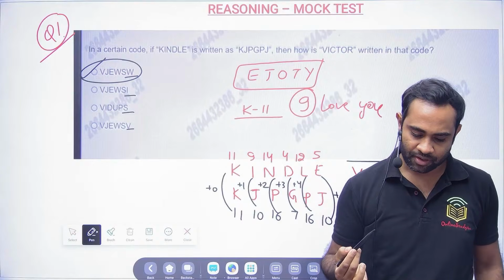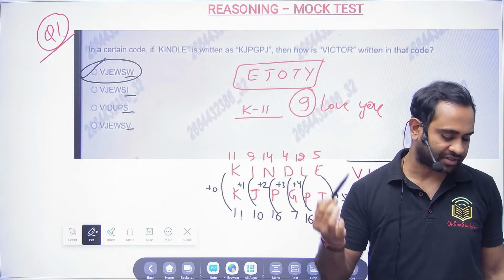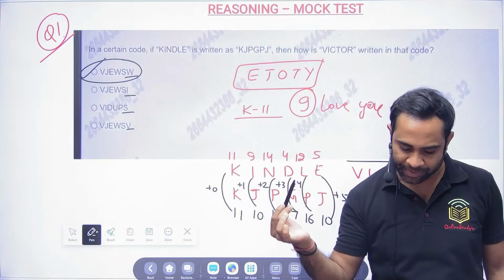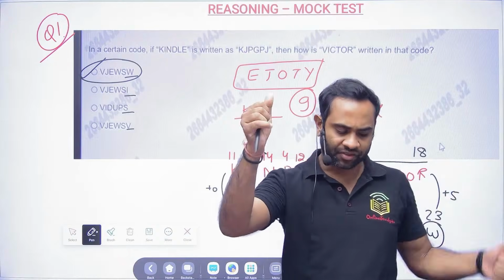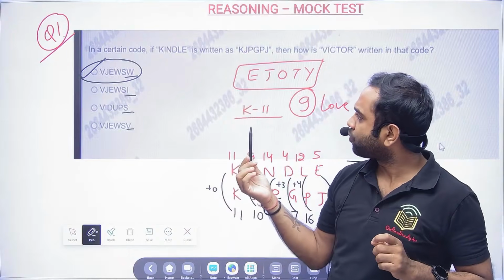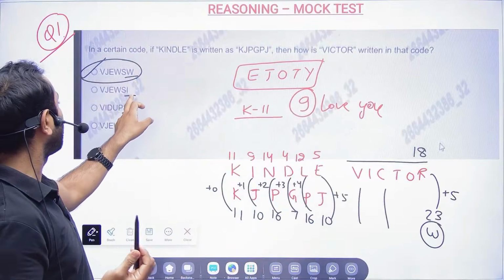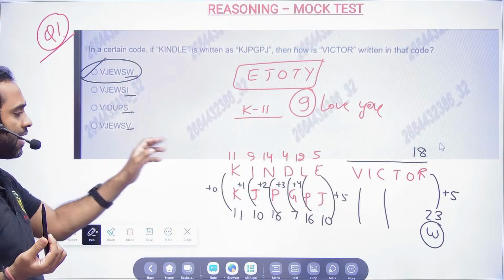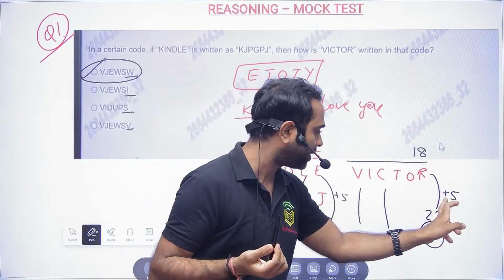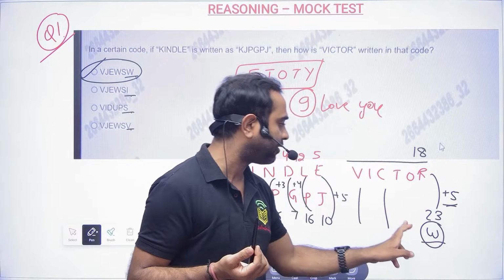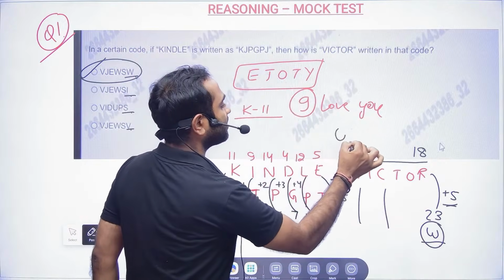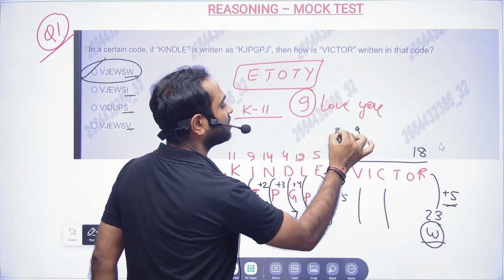B is not the answer, A is the answer. I hope it is clear for everyone. You did not have to find out the complete code. Since the last alphabet is different, I directly found that if I add 5, I get 23, and 23 is W.